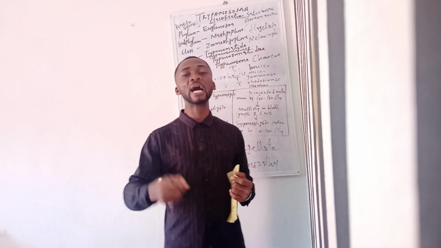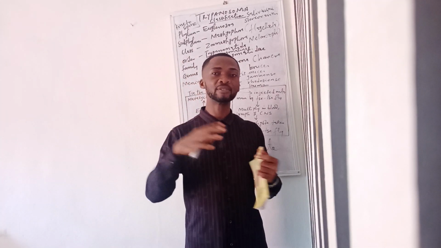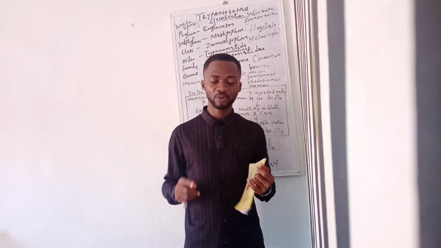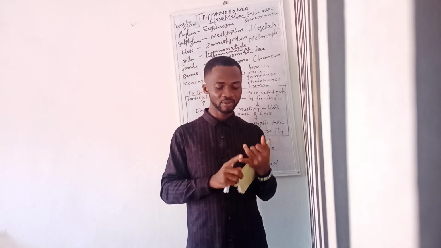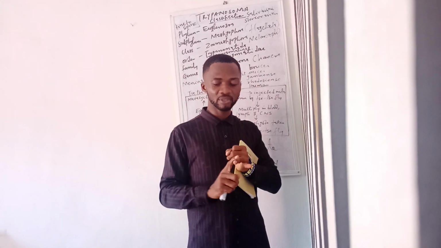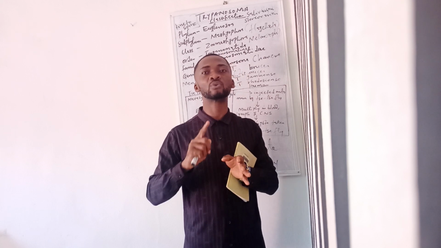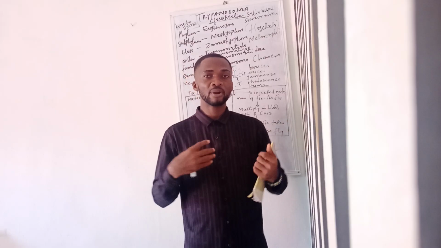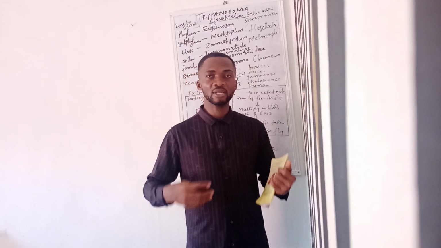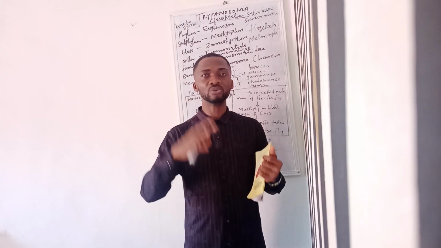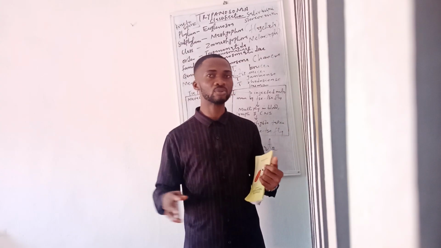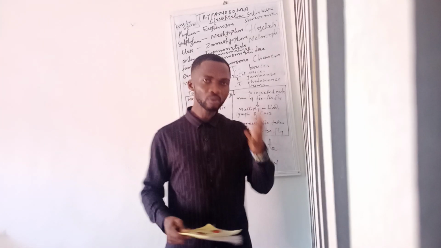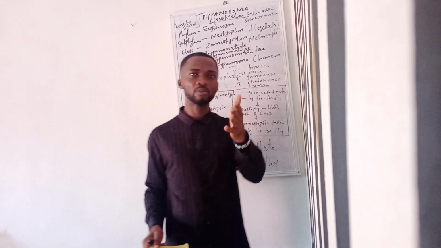So another important characteristic is that they have different morphological body shapes. We have the one they call the epimastigote. We have metacyclic trypomastigote. We have opisthomastigote. We have amastigote. We have choanomastigote, and so on and so forth. These are the different morphologies. So this parasite has the ability to change into different forms during the course of its life cycle. We're going to look at some of them in the course of discussing the life cycle.